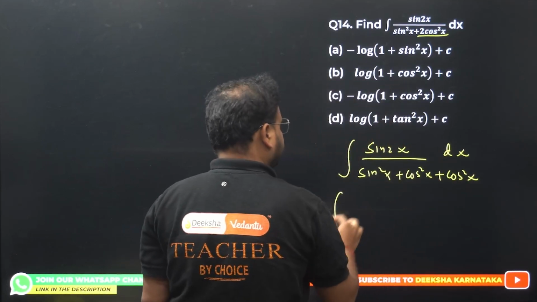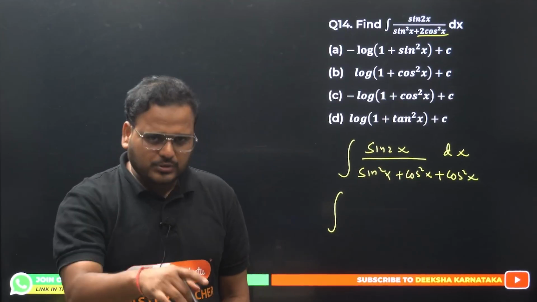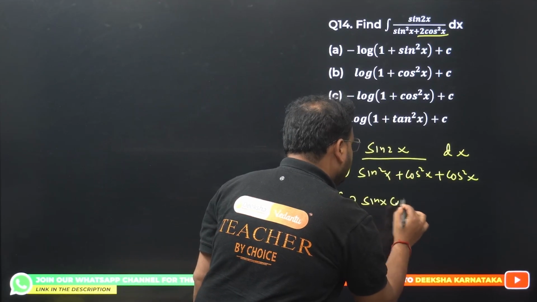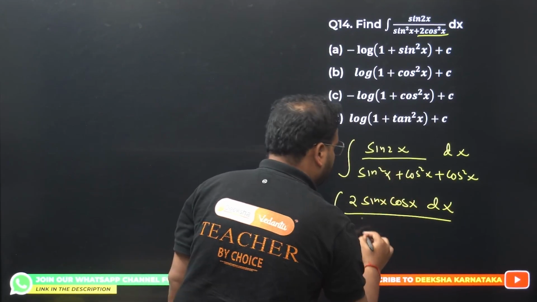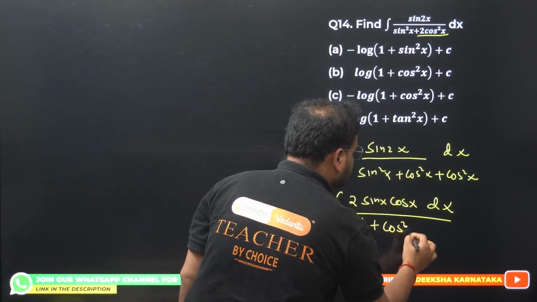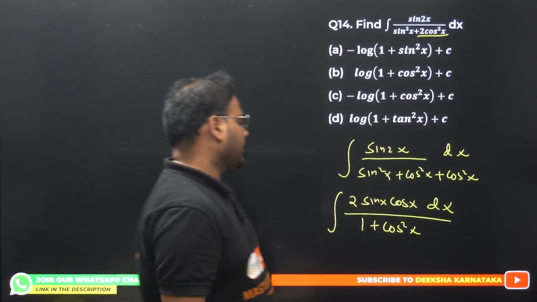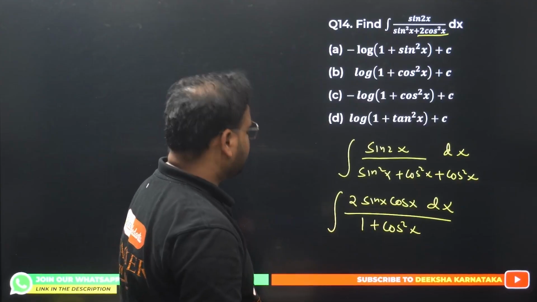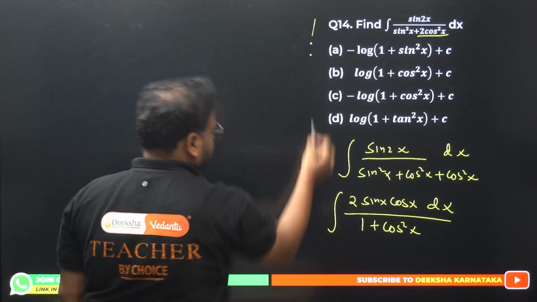Expansion of sine 2x, there's a formula, we know that, right? 2 sin x cos x. Yes, 2 sin x cos x with dx divided by 1 plus cos square x, because sine square plus cos square is 1. That is acceptable. Superb.